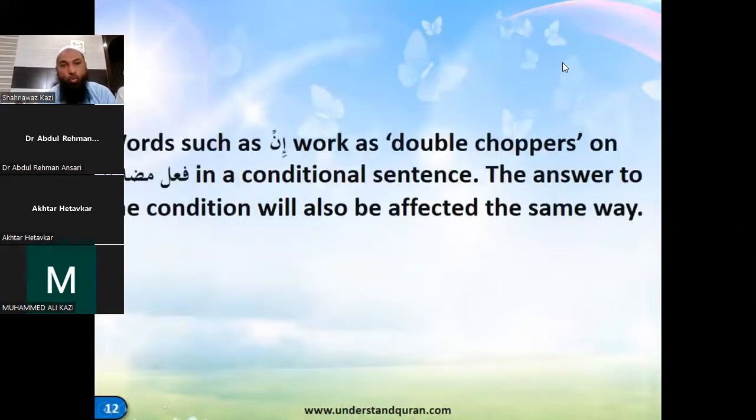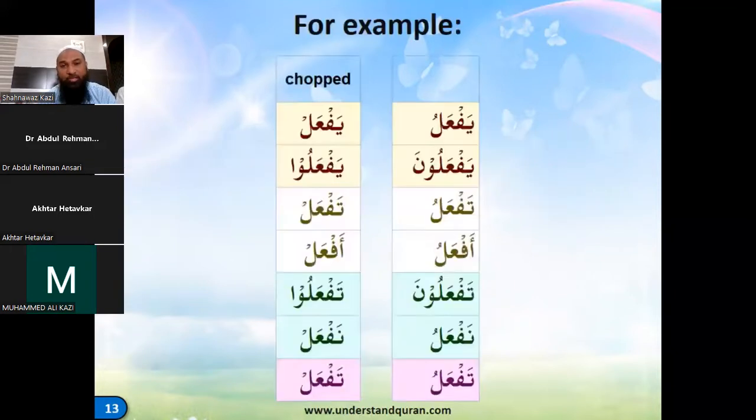Words such as in work as double choppers on fi'l mudari in a conditional sentence. Double choppers means they are going to affect two verbs. The answer to the condition will also be affected the same way. So, if you do, I do. Whatever you do, I will do. And whoever does this will get that. Something like that. Both the verbs will have the effect.